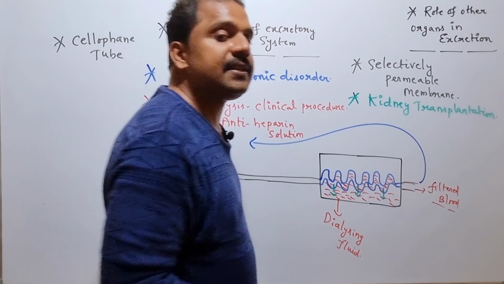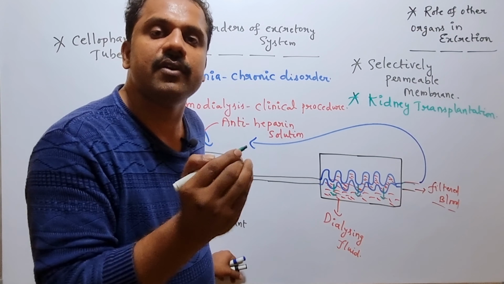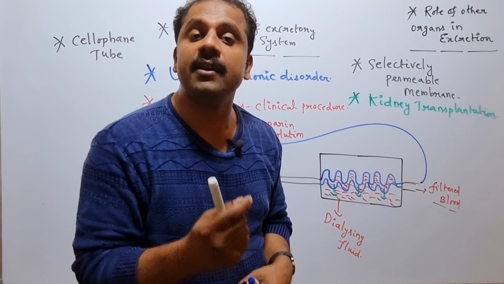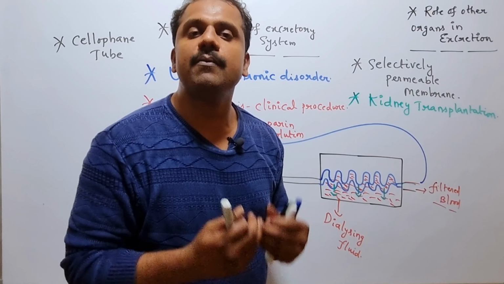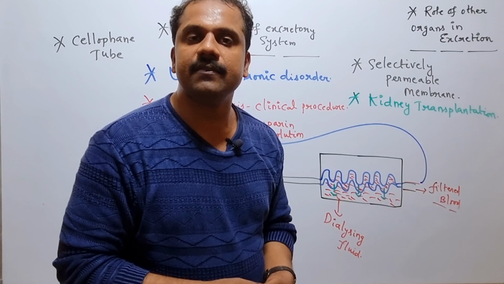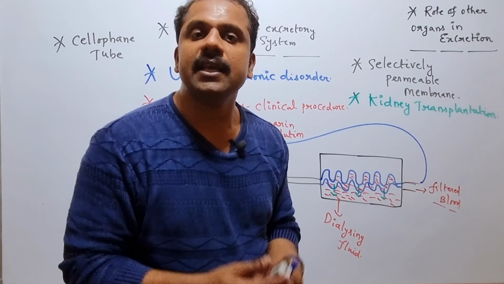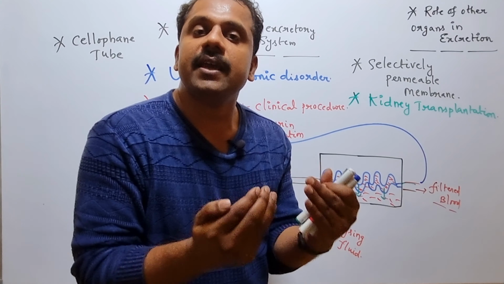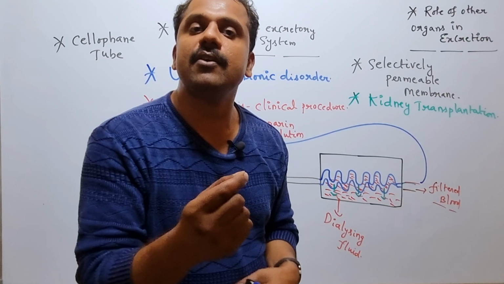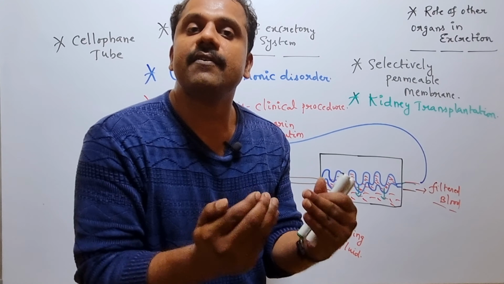So what exactly happens in kidney transplantation is, one kidney is obtained from the donor. The donor donates one kidney to the recipient, and the donor may be a family member, a close relative, or even a friend. Most commonly, the kidney obtained from a family member has higher priority in comparison with the kidney obtained from close relatives or friends, because if the kidney is obtained from any other external source, there is a higher chance of rejection of the kidney by the host immune system. So that is the reason why the kidney obtained from a family member has higher priority.